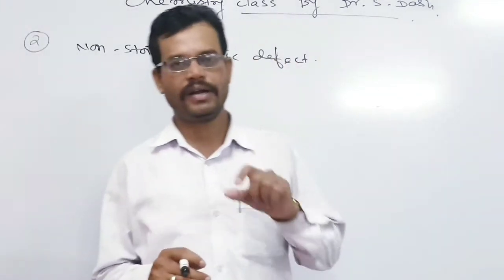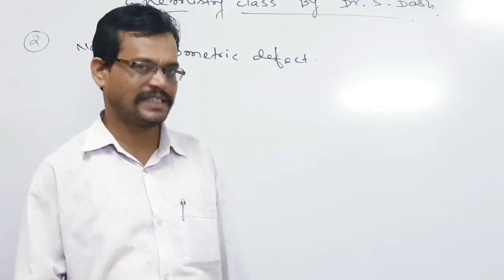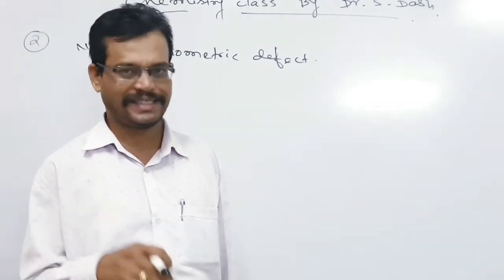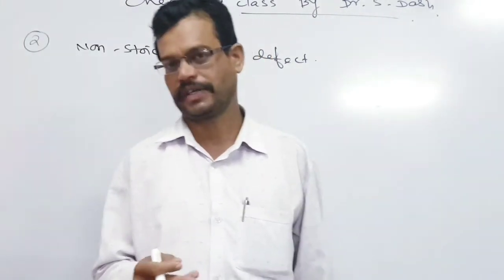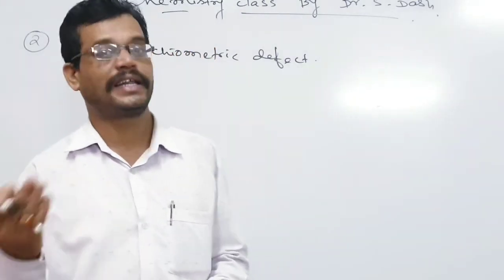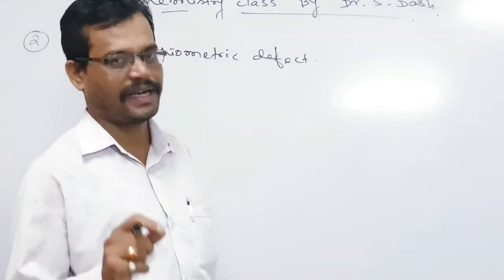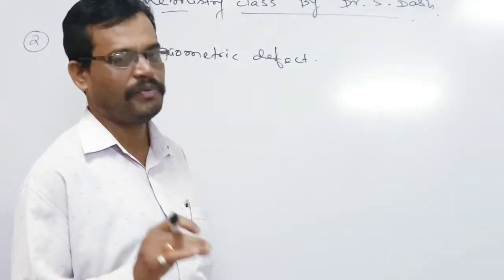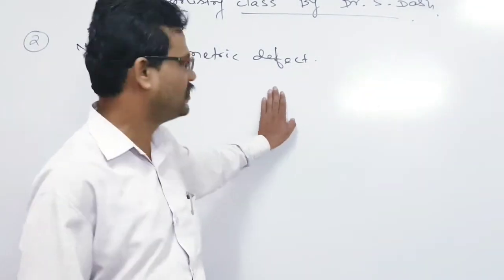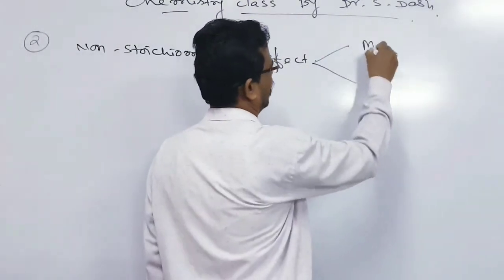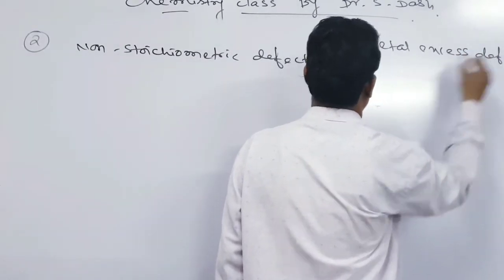So here we can take one common point, the metal atom. We can say metal excess defect or metal deficiency defect. Metal excess means positive charge will be more, negative will be less. Similarly, metal deficiency defect means cations will be fewer and anions will be more. So either way, we can express the non-stoichiometric defect in terms of metal ions, and we have to say there are two types: metal excess defect and metal deficiency defect.